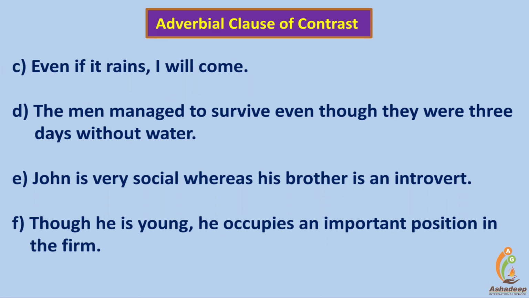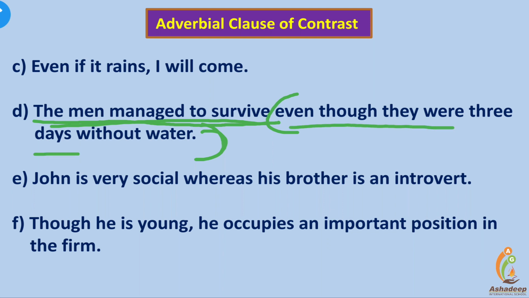The man managed to survive, even though they were three days without water. The man managed to survive is the main clause. Even though they were three days without water is the contrast with the main idea, and this is a subordinate clause which is called an adverbial clause. It shows the contrast. That's why it's an adverbial clause of contrast.